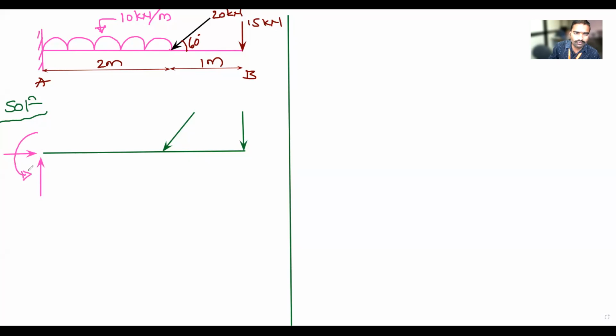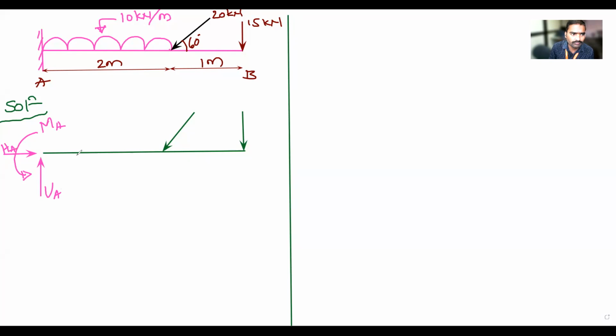You can take any direction, clockwise or anti-clockwise. Finally, if you get a positive answer, the assumed direction is correct. If you get a negative answer, then the assumed direction is wrong. I will take this as MA, this is VA, this is HA.